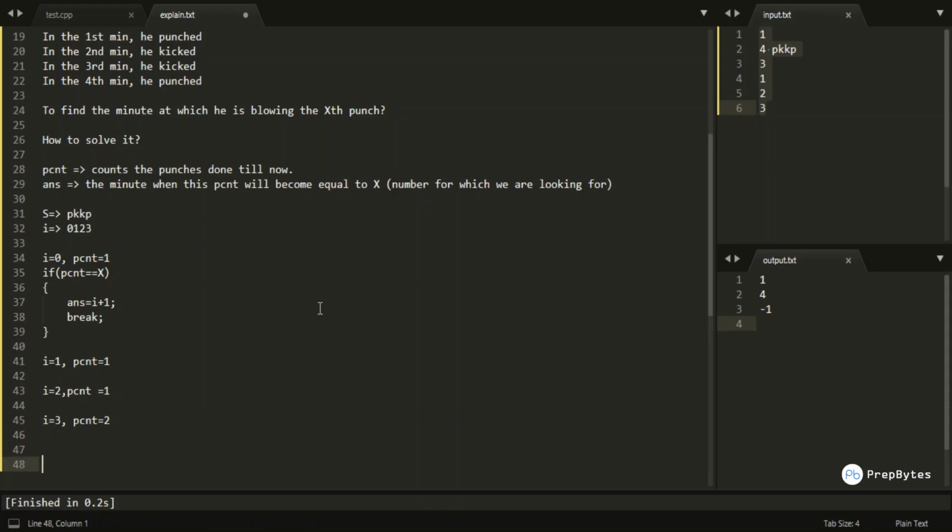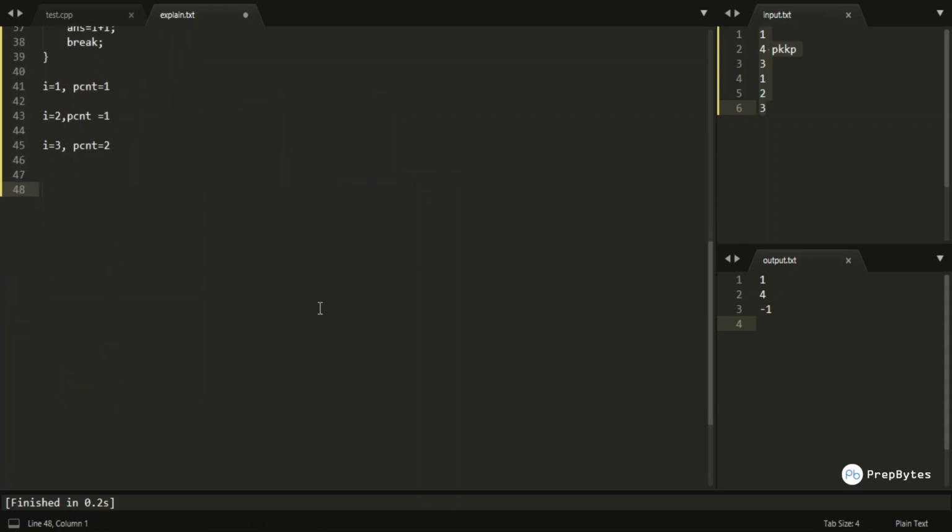So the basic pseudocode structure for this particular problem would be, I am having a string S, okay, this S is a string, and we are having the size of the string is n, and X is my query number, basically the number for which we are querying.